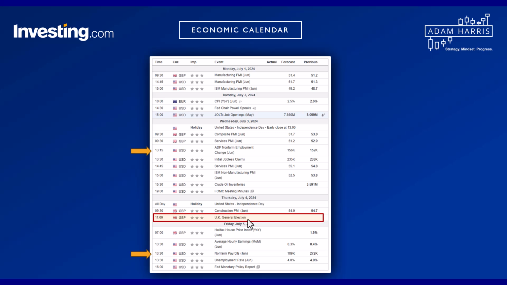So that's it. Let's go ahead and have a look at the charts. But that's it. ADP on Wednesday, and then non-farm payroll on Friday, and then of course the UK general elections, which is where I will be putting my vote hopefully to good use. The rest of the stuff should all tick over and provide just the normal average amount of volatility. So that being said, let's go to the charts.